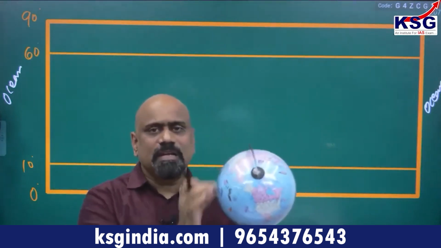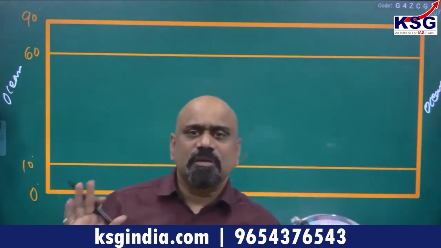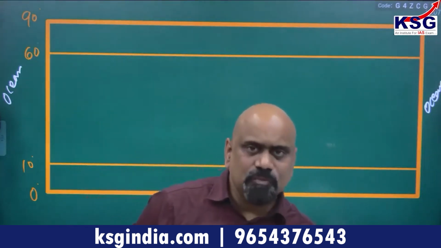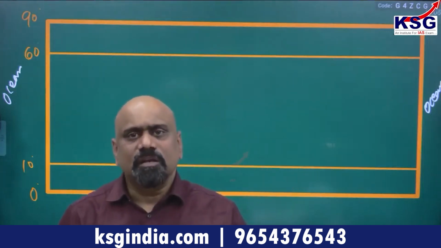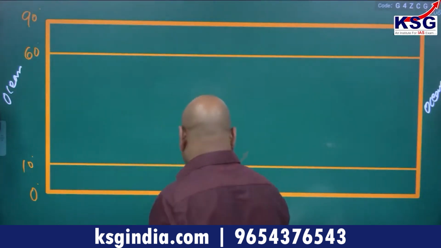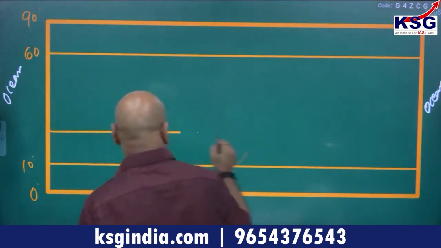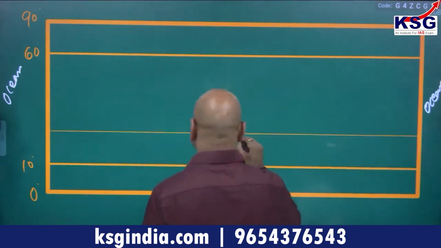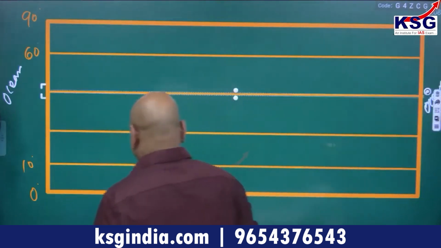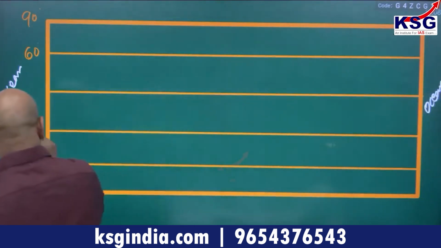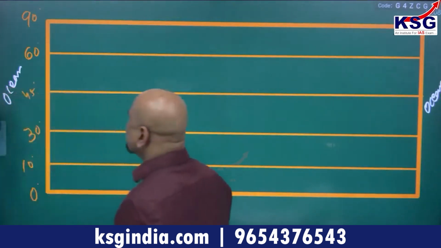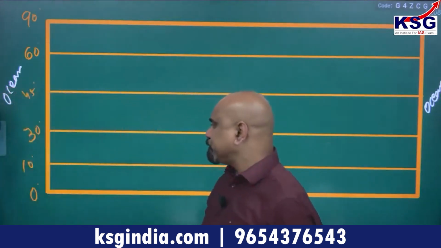And 0 to 10 degree, the average position of the sun, you will commonly find out, is mostly in this particular position, 0 to 10 degree. Now my friends, you see here 10, then let us say this is 30 degree, this is 45 degree, okay. 30 degree latitude, 45 degree latitude, 60 degree, 90 degree latitude.